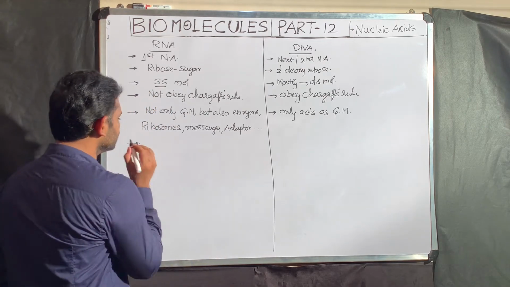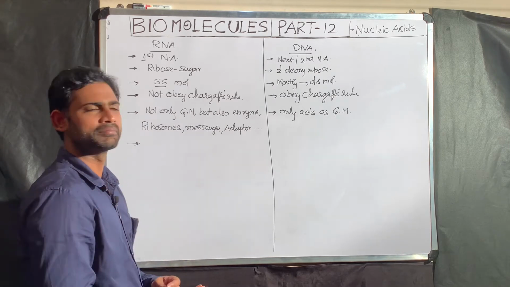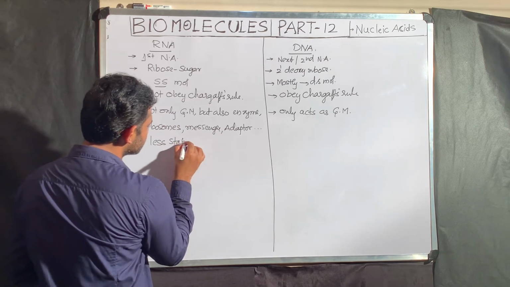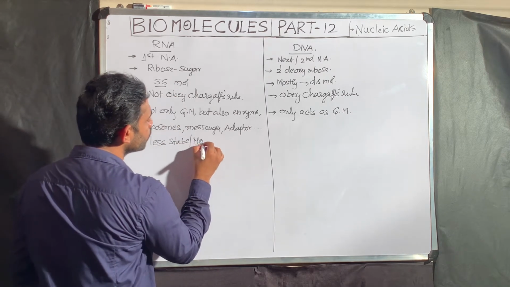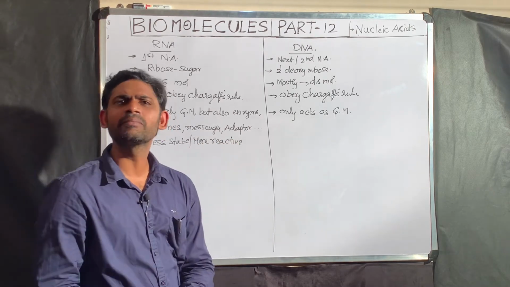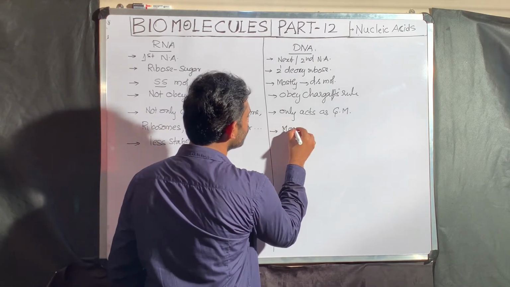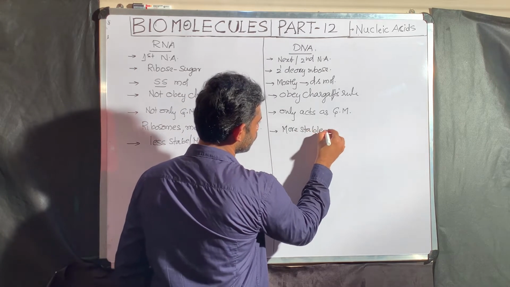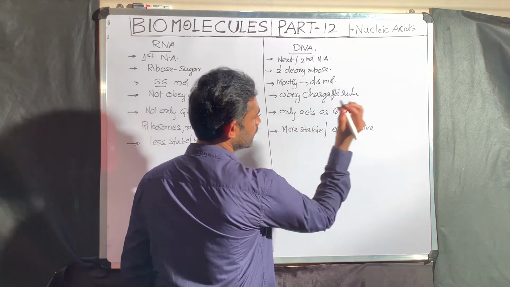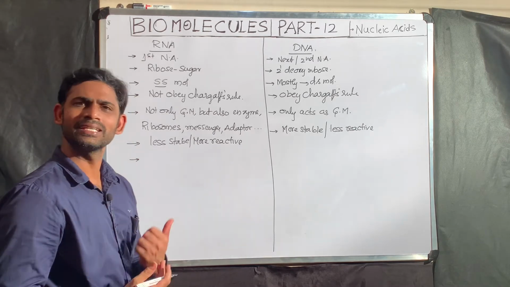The next one: why was the RNA molecule rejected as a genetic material by the time? That is because RNA is less stable. Less stable, you can remember, means more reactive. DNA was selected as a genetic material even though it is doing only one function because DNA is more stable, or less reactive.